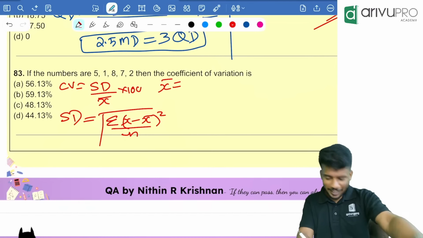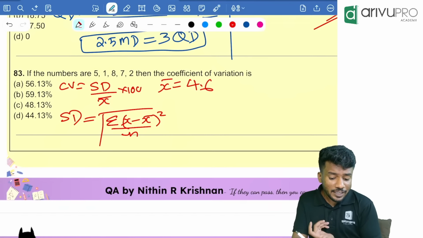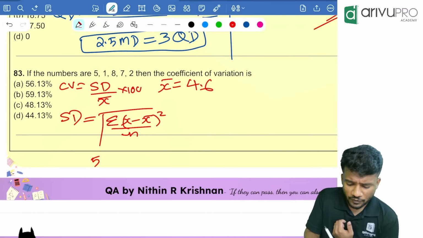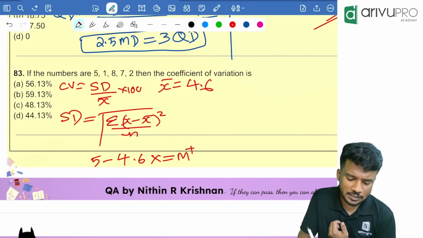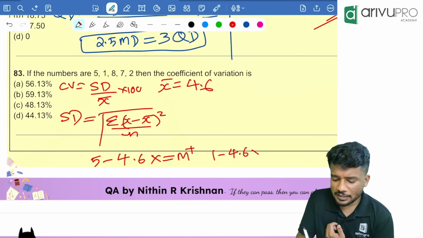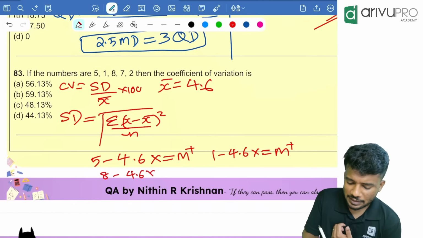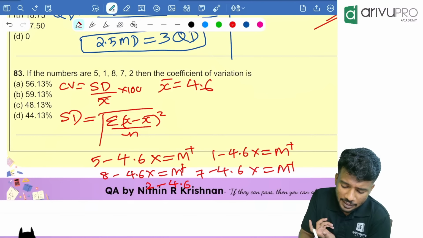Previous one, yes, 4.6. This is x bar, 4.6. Then we need to find the value of (x minus x bar) the whole square. How are you going to find? 5 minus 4.6 into equal to M plus, then 1 minus 4.6 into equal to M plus, 8 minus 4.6 into equal to M plus, 7 minus 4.6 into equal to M plus, then 2 minus 4.6 into equal to